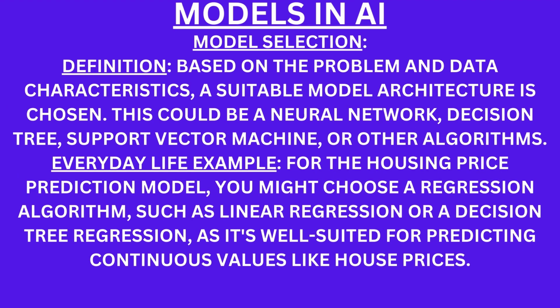Model selection. Definition. Based on the problem and data characteristics, a suitable model architecture is chosen. This could be a neural network, decision tree, support vector machine, or other algorithms. Everyday life example. For the housing price prediction model, you might choose a regression algorithm such as linear regression or a decision tree regression, as it's well suited for predicting continuous values like house prices.